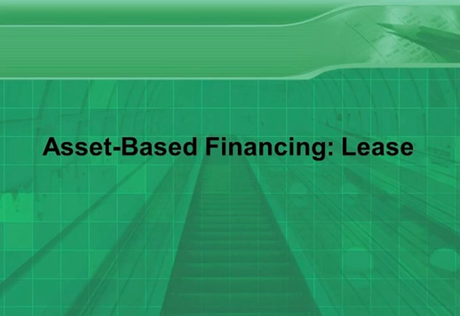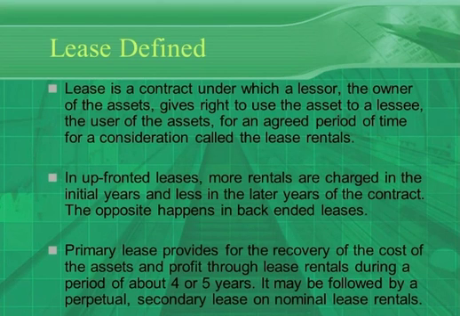So the relationship between lessor and lessee, or user and owner, is predefined so that the terms and conditions are clear. The rent paid by a lessee to a lessor is called lease rent. Lease can be defined as a contract under which the lessor, the owner of the asset, gives the right to use to the lessee, the user of the asset, for a defined period of time for the payment of some charges or consideration called lease rental. So we are using the asset but we are not the owner. We are the lessee but we have to pay lease rent.